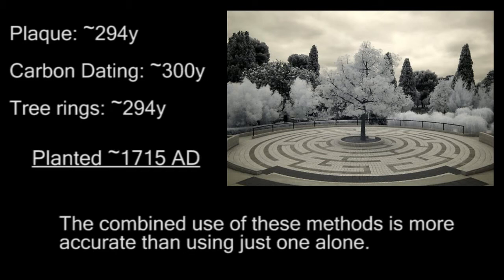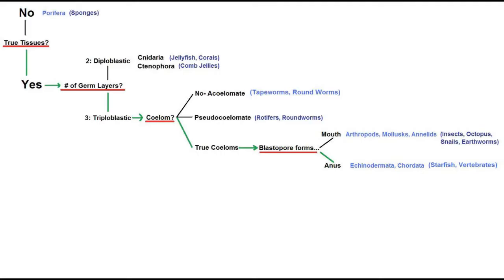Now, let's move on to evolution. When assessing relatedness, there are certain diagnostic characteristics that organisms have. For the most part, these represent a major evolutionary breakthrough, a new toy that's never been seen before. For example, let's look at invertebrates and the diagnostic characteristic of true tissues. The only animals which lack them are sponges. All others have them.